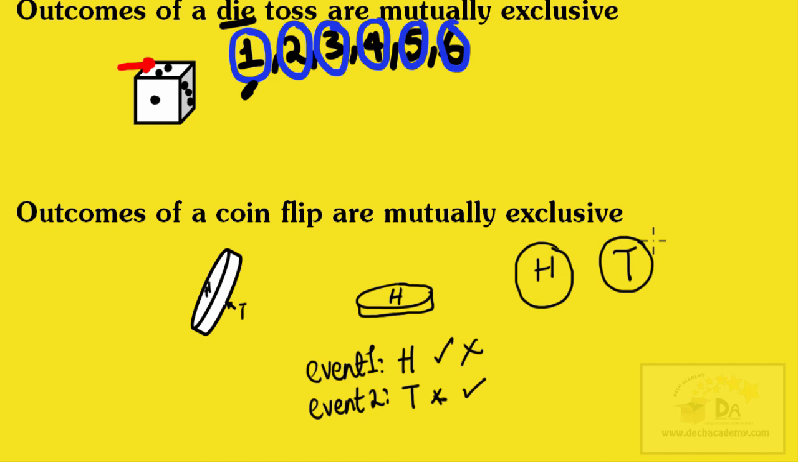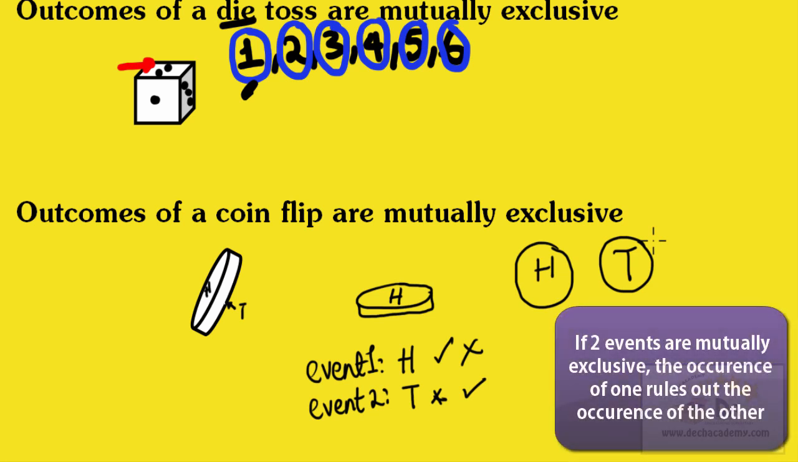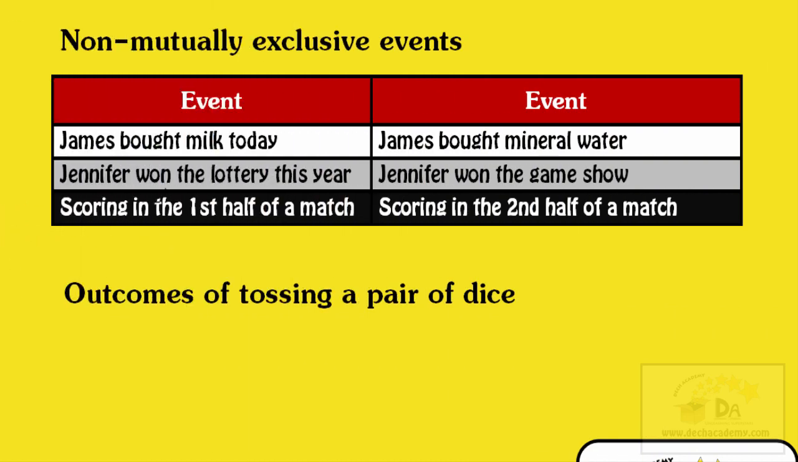If one event occurs, the other is ruled out. The other will not occur if they are mutually exclusive events. For the sake of perfecting your understanding of mutually exclusive events, let's look at the opposite. Let's look at non-mutually exclusive events, so events that are not mutually exclusive.